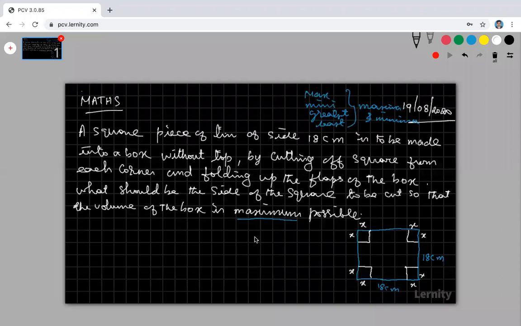Now look at the remaining part after cutting this. Please try to understand. After cutting this, we will get a piece like that.